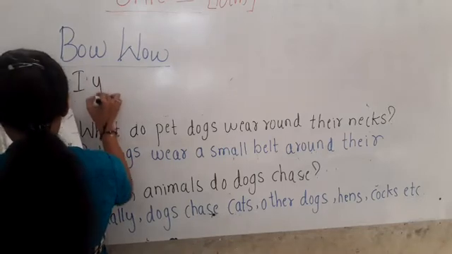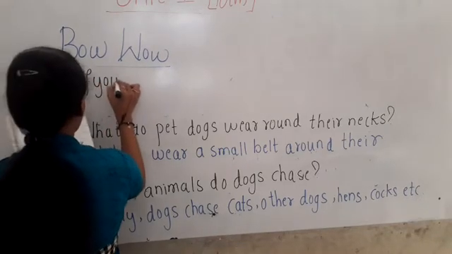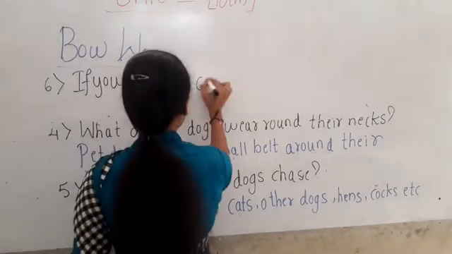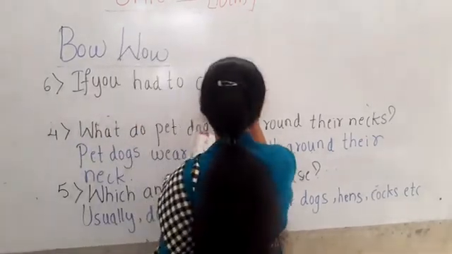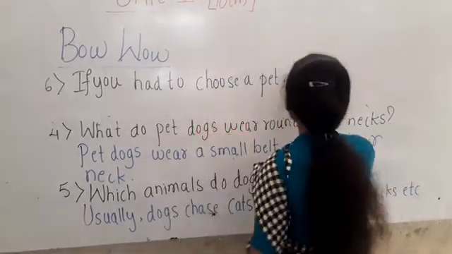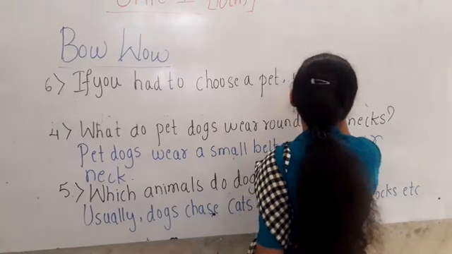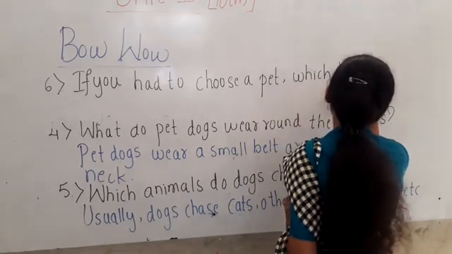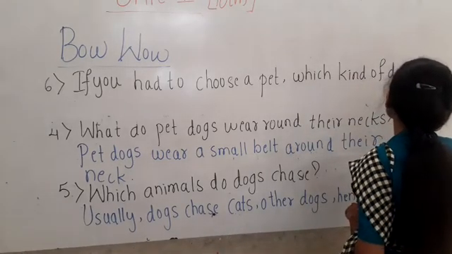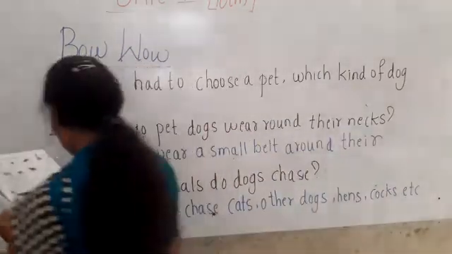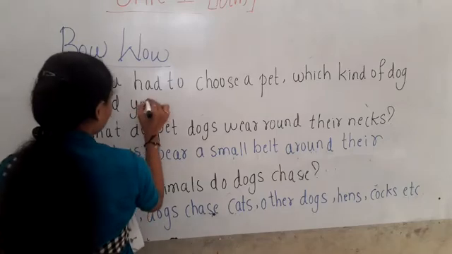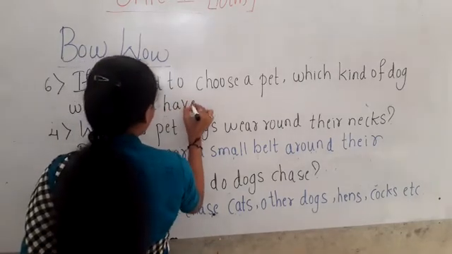If you had to choose a pet, which kind of dog would you have chosen?